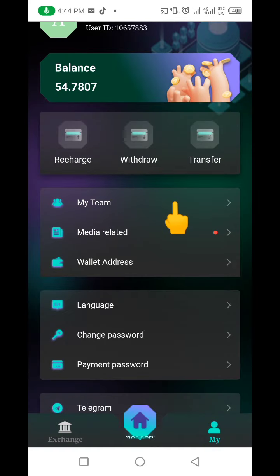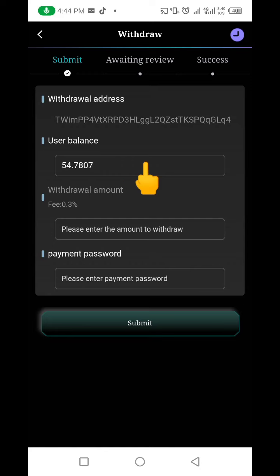Right now I'm going to be making the withdrawal. I'm going to come up here and click on this withdrawal. When you click on withdrawal, you can see it automatically shows me the amounts that I actually have here. I just want to make this withdrawal to confirm to some of my followers who asked me to do that, just for you to know that this thing pays. After I do this withdrawal, I'm going to send the money back into the account again. So this is just for educational purposes.